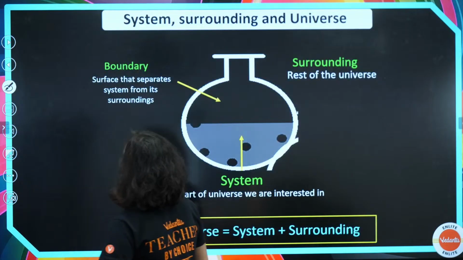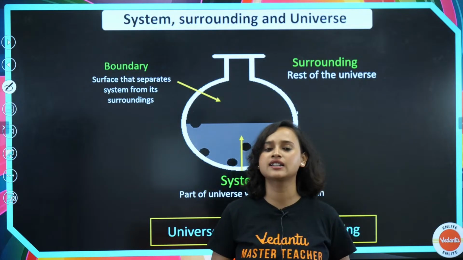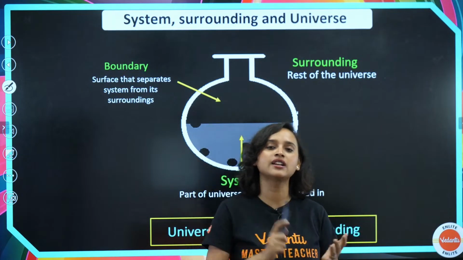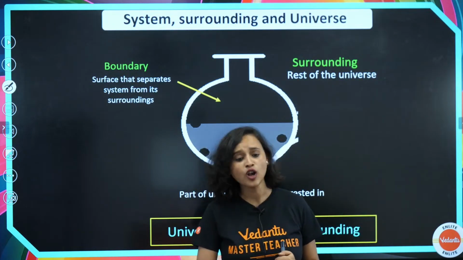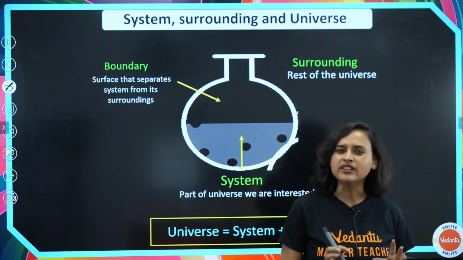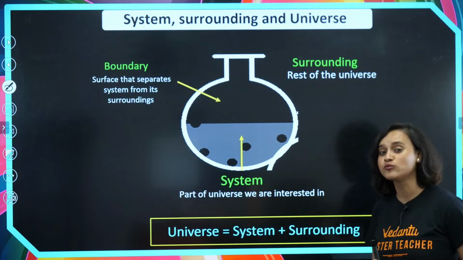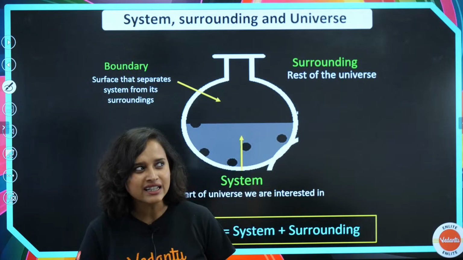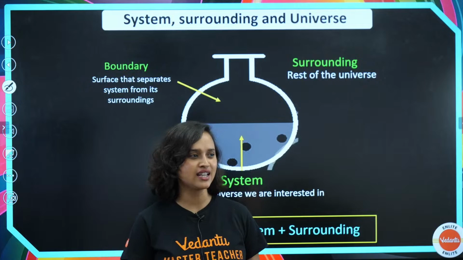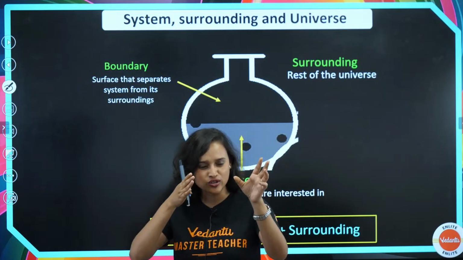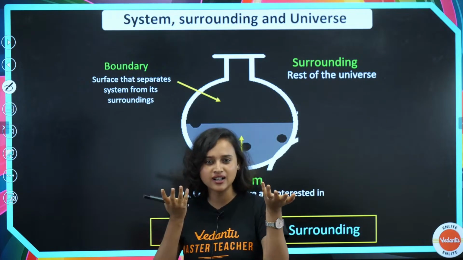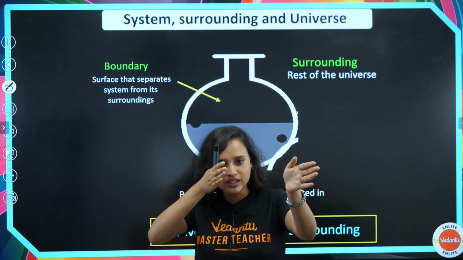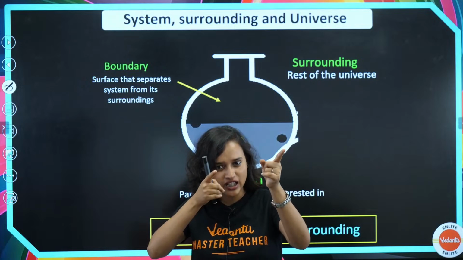So in thermodynamics, the first thing we have to understand, my dear students, is that there are three terms we talk about: a system, surroundings, and a boundary. I would like to give you a very weird example. Have you seen in movies or series how a sniper sits very far away with a gun?